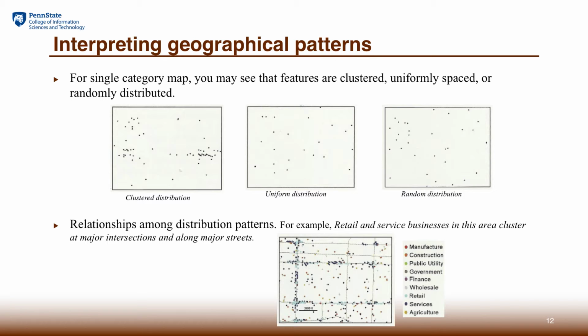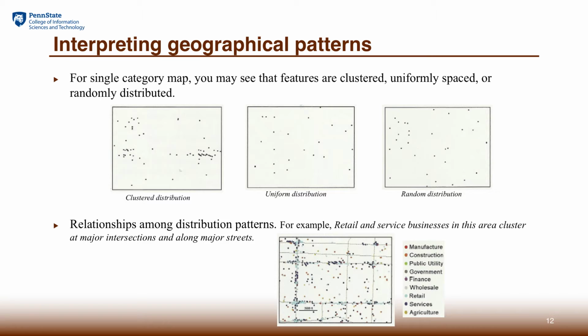That means if you're looking at a big area, you may find that the northeastern area shows a more clustered distribution, but the southwest area may turn out to be a uniform or random distribution. That's all possible. We call this phenomenon spatial heterogeneity, revealing that the cause of those patterns may be different from place to place.